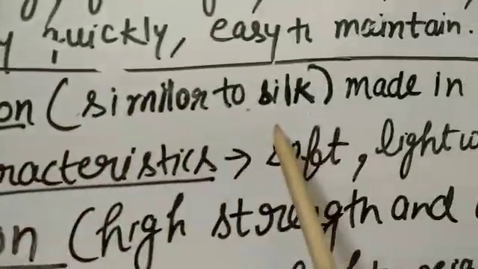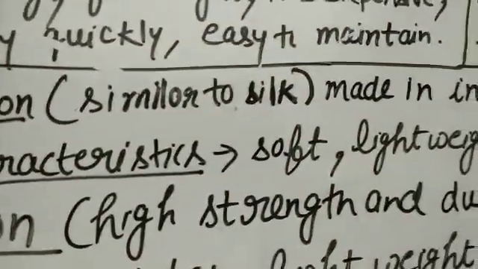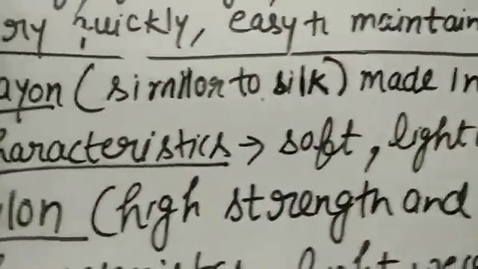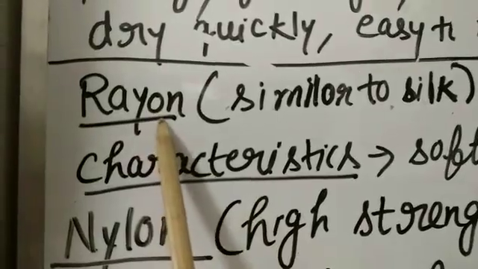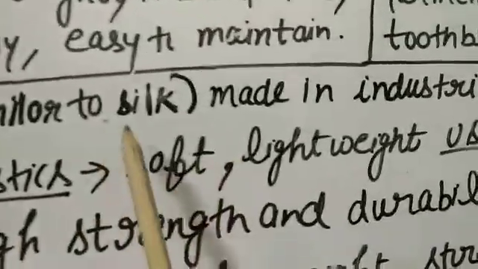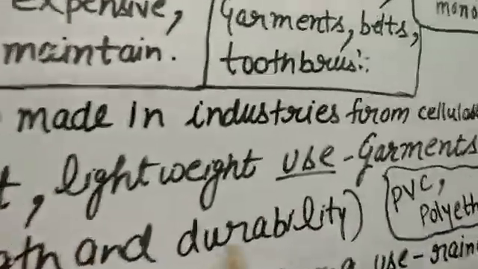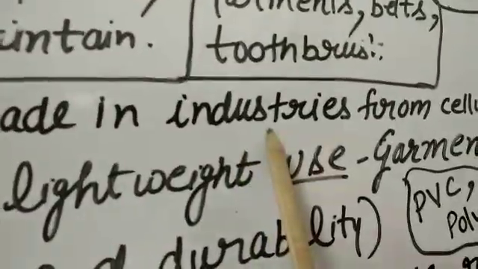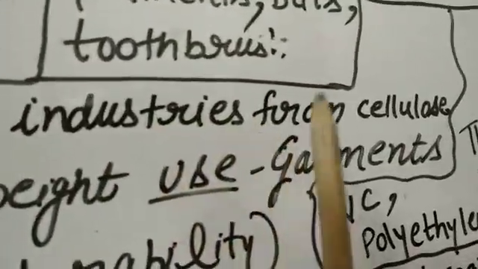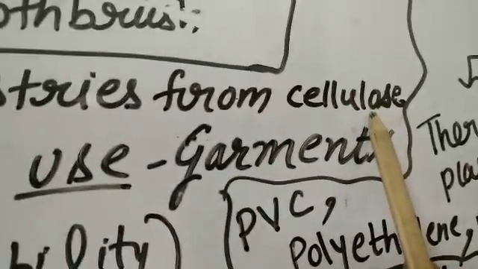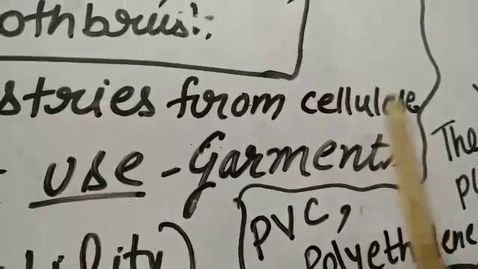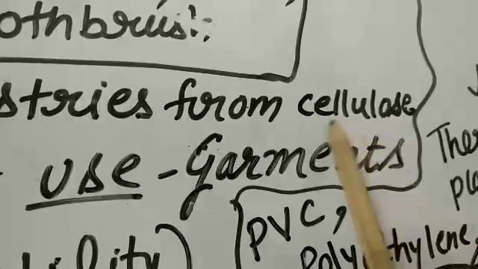It feels similar to silk, and gowns and party wear dresses are made from this type of fiber. This is made in industries. As I have already told you, this is semi-synthetic because it is made from cellulose, which is obtained from plants, but it is made in industries, so it is called semi-synthetic.